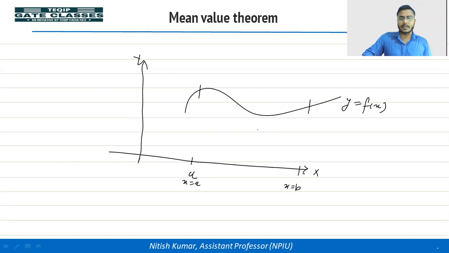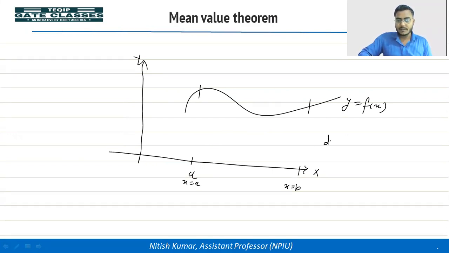So I'm taking this section. In this section, suppose the function is continuous between a to b, and function is also differentiable between a to b. Okay, so at every point we can calculate the derivative. It means we can calculate the slope of tangent at each and every point in the interval a to b, right? And then we can take the average.